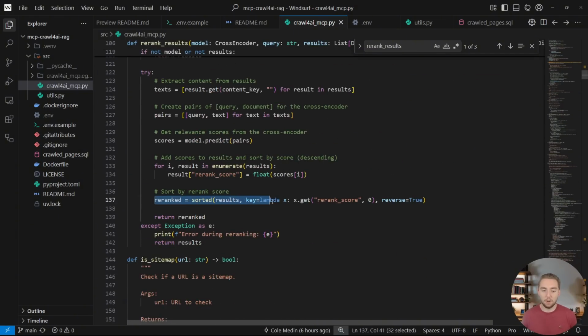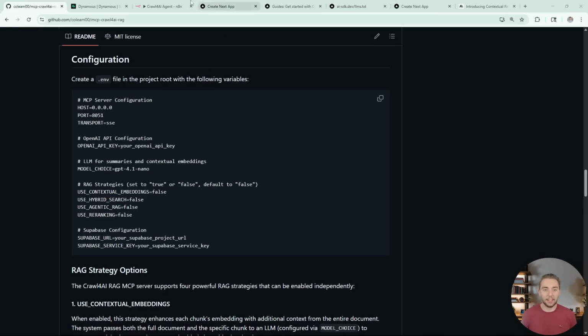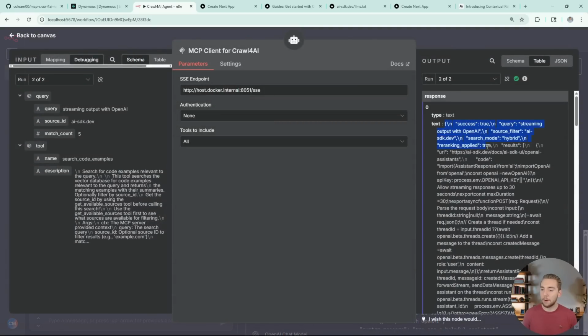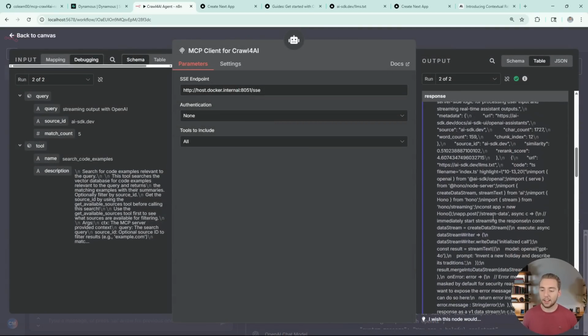And then we just return the sorted results based on the score. So we get the scores by just calling model.predict on all of these pairs that we create. So we create these pairs of the user query, or in this case, the AI assistant query, and each chunk. And then we're going to score them and then sort them. And so going back into N8N, we can see what this output looks like. So this top item in the chunk that we returned from code examples, this has the highest score.